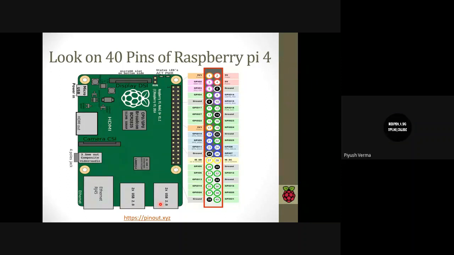Sir, you were telling about the general purpose input output. Do all of these pins serve the same purpose? Like, any component can be connected to any GPIO pin, or is there a specification for each one? No. Suppose you talk about the PCM pin, then this converts into an analog signal. So in any project, if you need analog input output, then you have to connect with the PCM pin. And here is the link in which you can find which pin has different purposes of use. Yeah, okay, thanks. Okay.